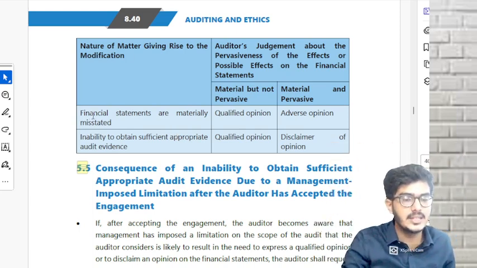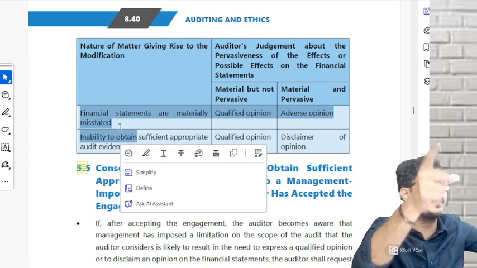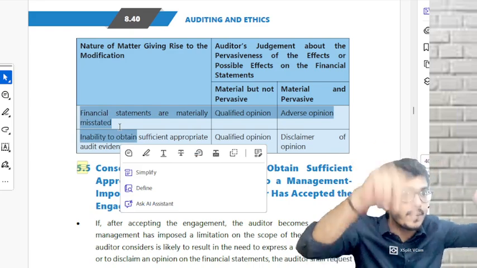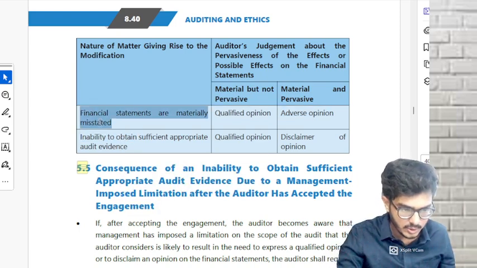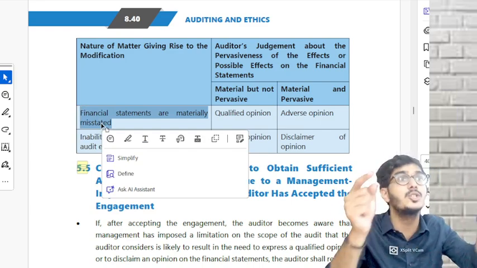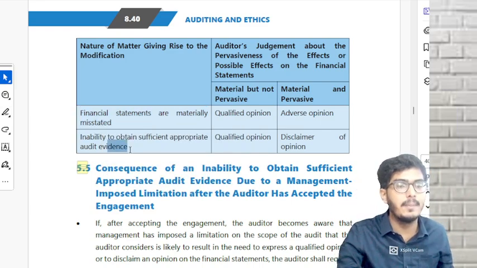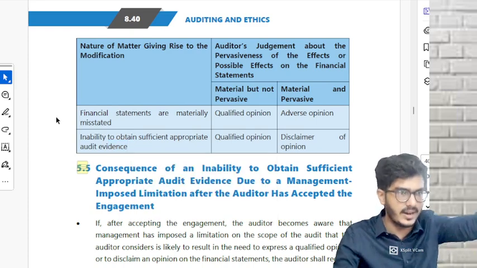One is financial statements materially misstated. You would have written in a bracket what? Audit evidence obtained. You would have written something next to this point: evidence obtained. And the second one is what? Inability to obtain audit evidence. These are the 1st and 2nd factors.